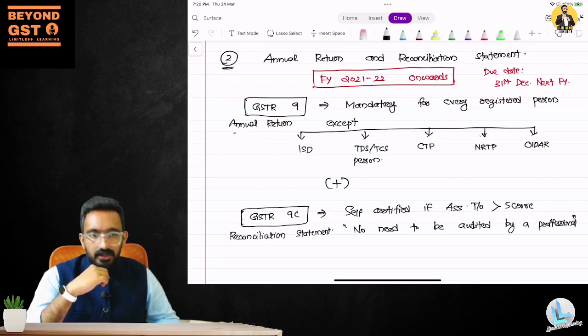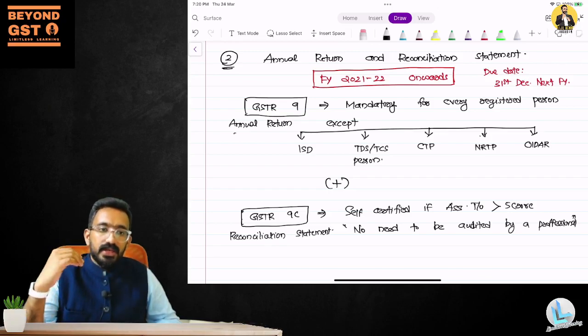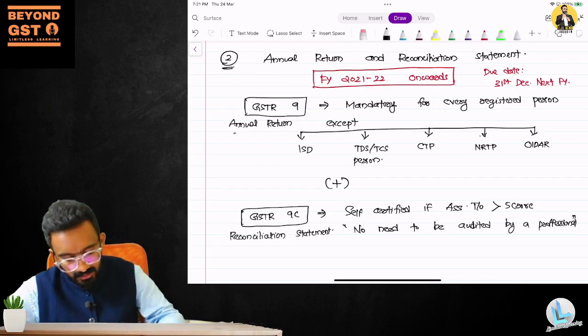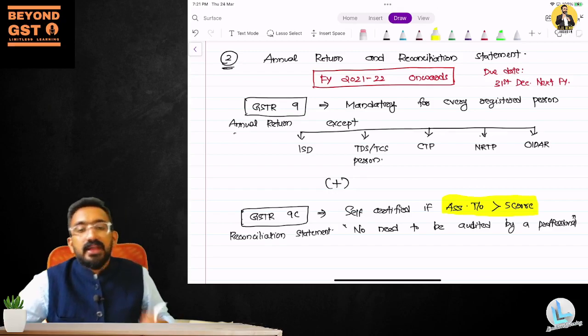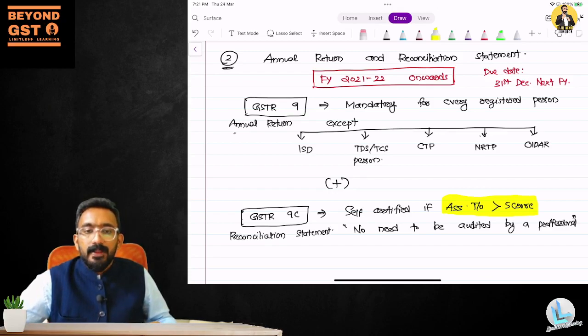Now they said not required. If your turnover exceeds 5 crore, you first of all require a reconciliation statement to be given. When you're giving it, you can actually give it self-certified. You yourself can certify and then give.